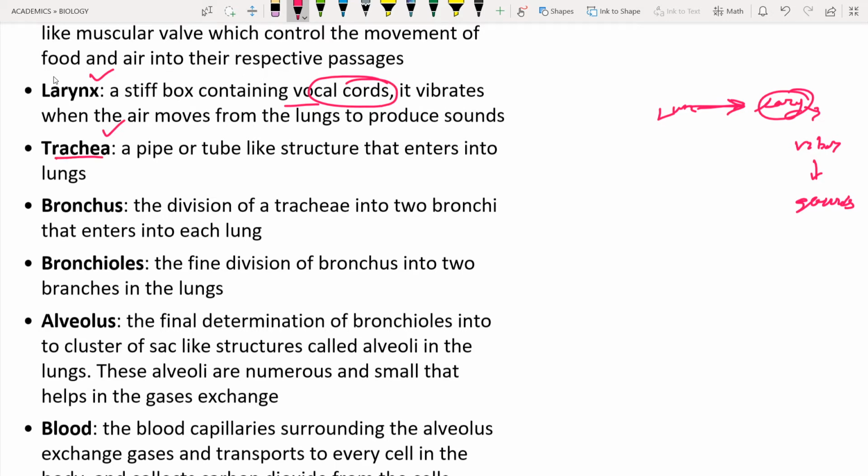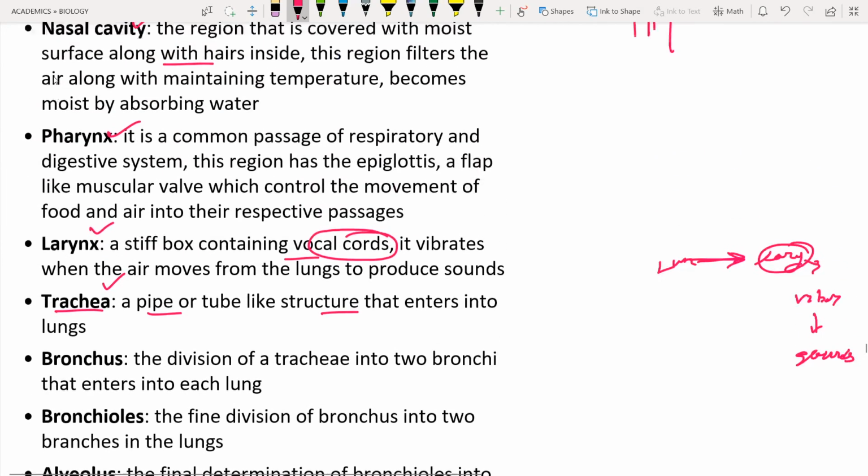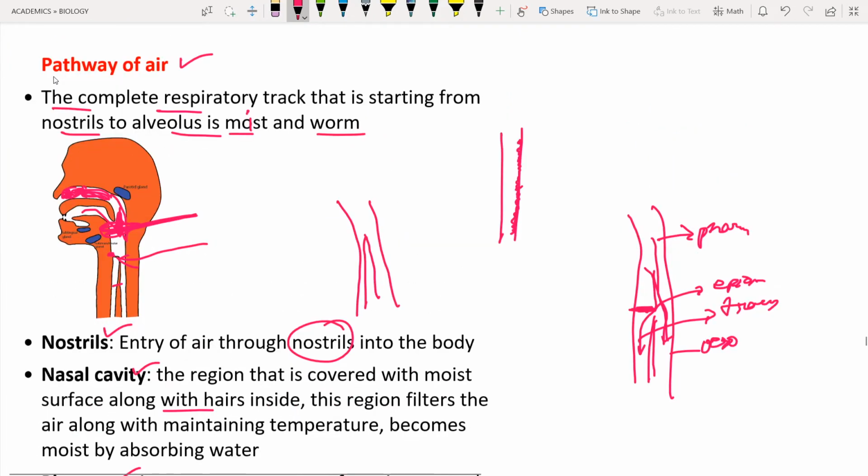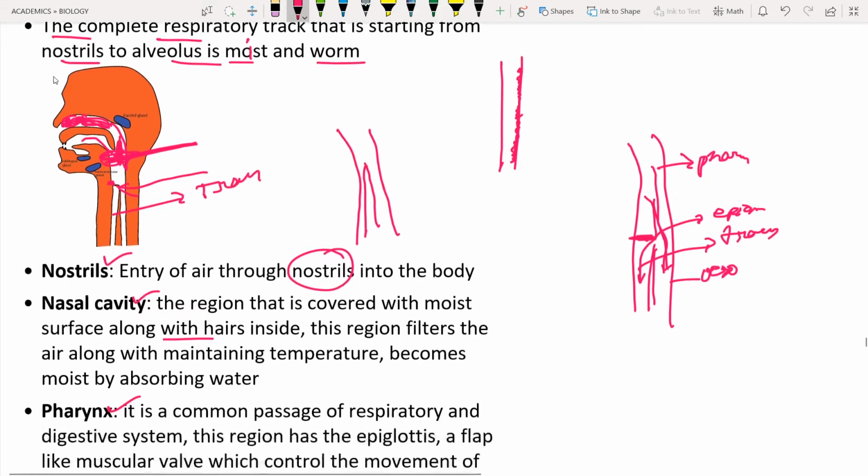So next is the trachea. It is a tube or pipe-like structure that enters into the lungs, that is known as the trachea. In this diagram you can see here, it's a tube. This tube is also known as the trachea. So this trachea is going to enter into the lungs.